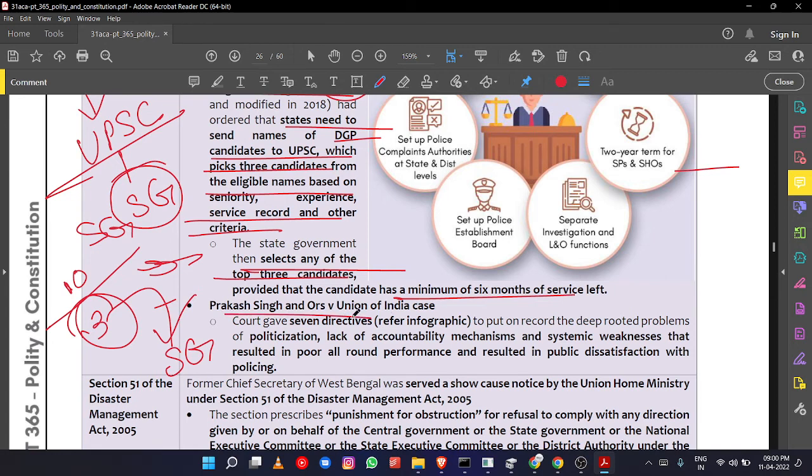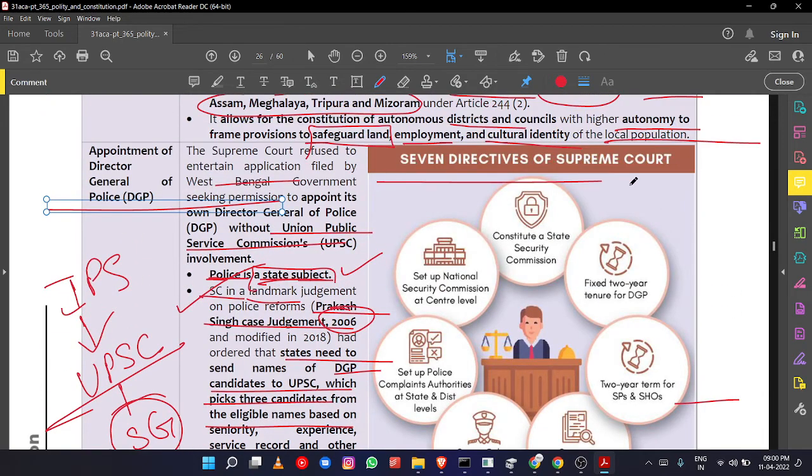In the Prakash Singh and others versus Union of India case, the Supreme Court gave 7 directives to put on record the deep-rooted problems in politicization, lack of accountability mechanism, and systemic weakness that have resulted in poor all-round performance and public dissatisfaction in policing. Why? There is excessive politicization, lack of accountability, a systemic weakness, and poor all-round performance in policing in the state. That's why the court has given 7 directives. Remember, it can be asked in the mains question also.